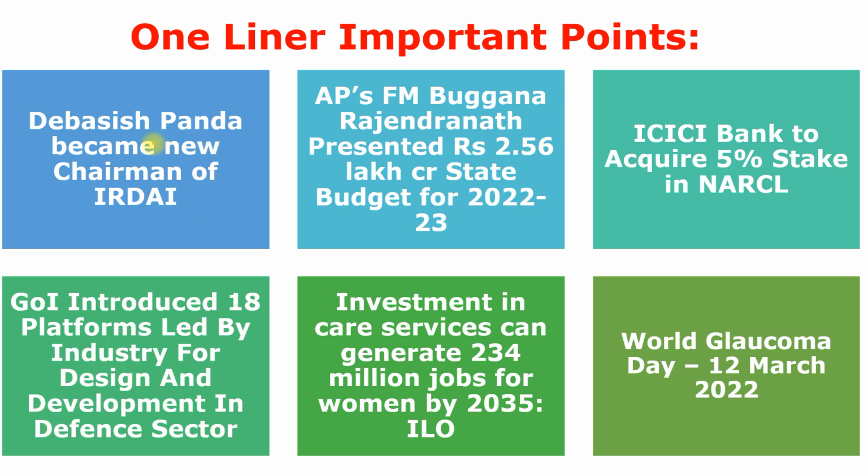Moving to our one-liner important points, here is the first point. Debashish Panda became the new chairman of the Insurance Regulatory and Development Authority of India. We already covered that he is appointed for a period of 3 years. Next, Andhra Pradesh Finance Minister Buggana Rajendranath presented a 2.56 lakh crore state budget for 2022-23. Just remember, this is the state budget of Andhra Pradesh. If you are a student of Andhra Pradesh, you can recall all the budget from our side. Next is ICICI Bank to acquire a 5% stake in National Asset Reconstruction Company Limited.